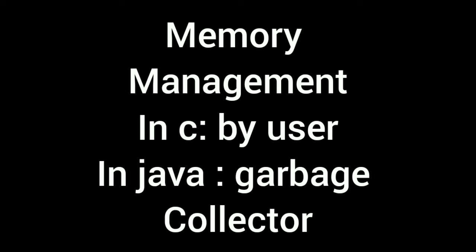So coming to the differences, in C, users have to do most of the things, but in Java, the user's task has been reduced, and the machine or the language itself takes care of each and everything by default. Users don't have to worry about it much, and the burden of freeing memory is reduced by introducing garbage collectors.